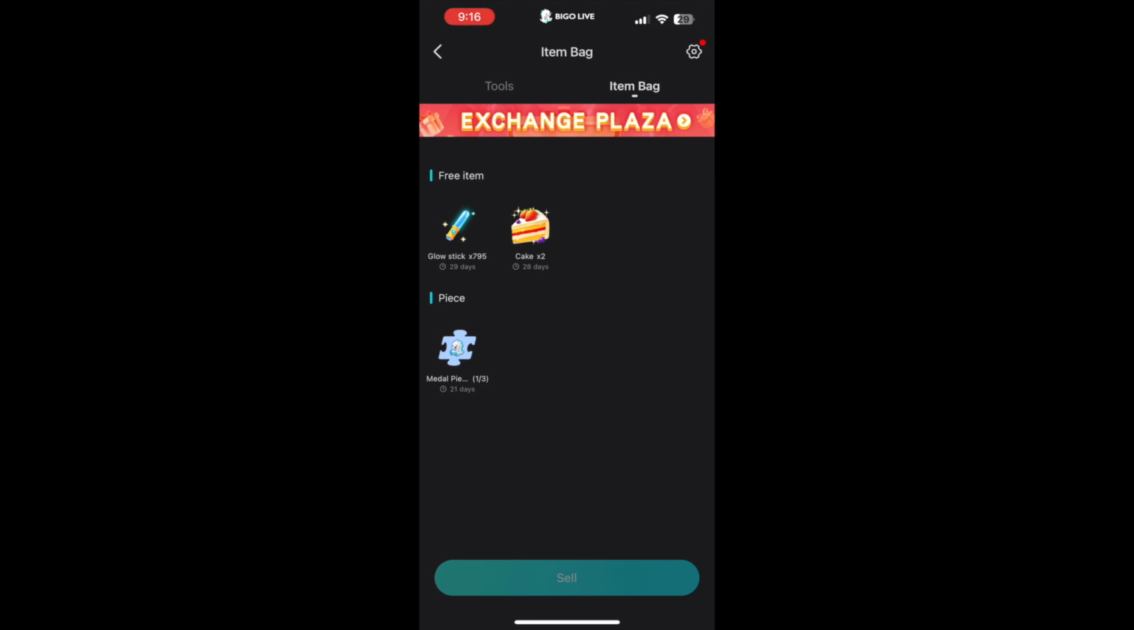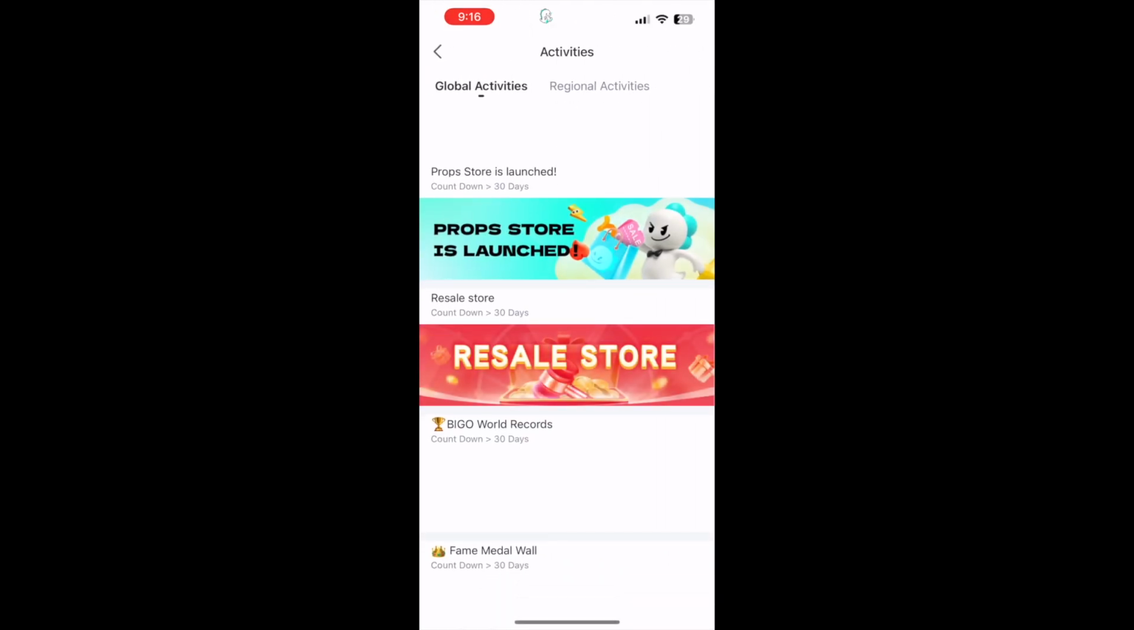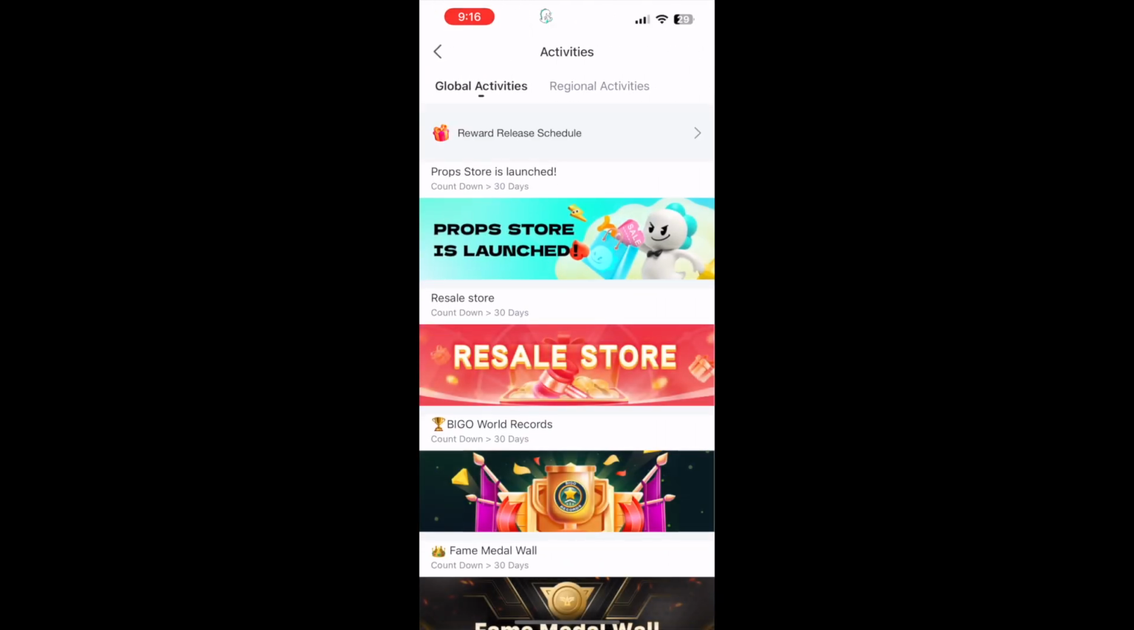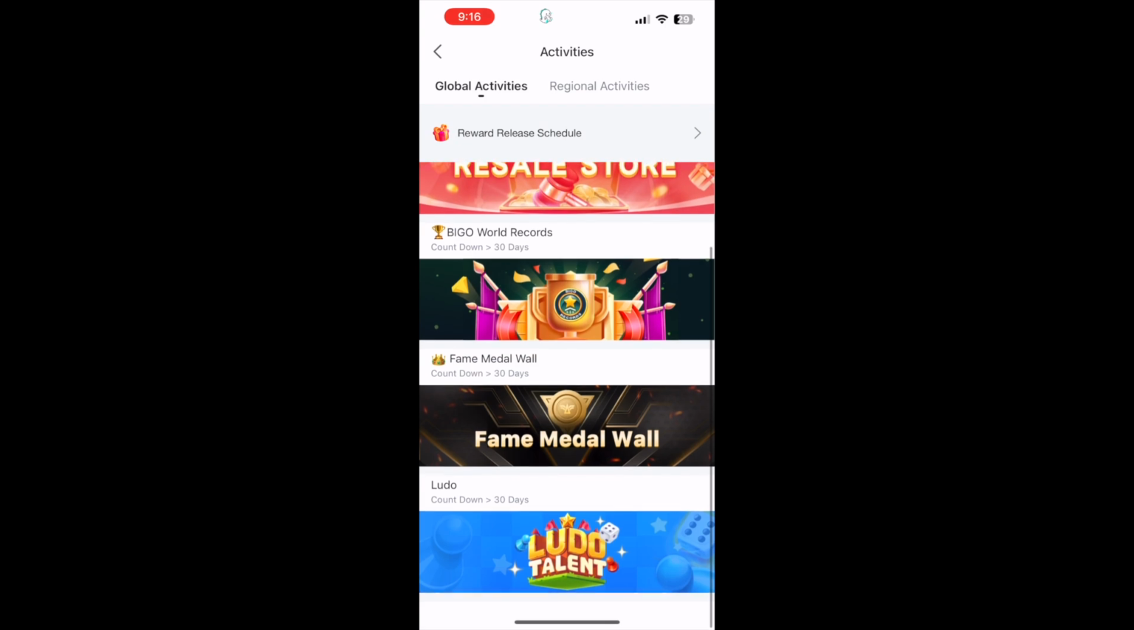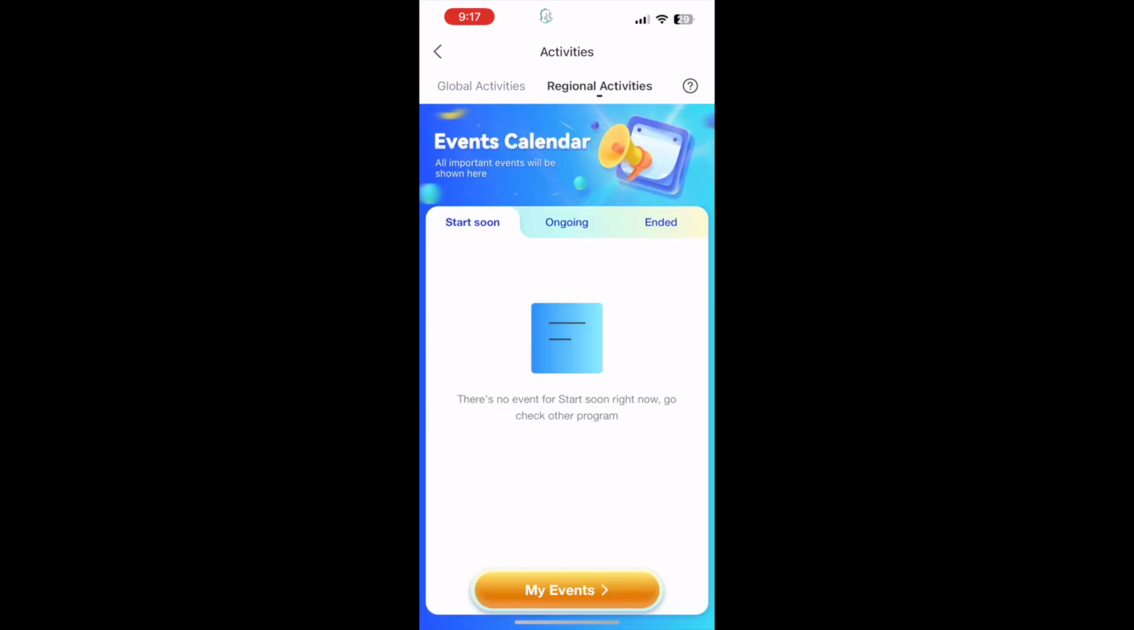Next, we're going to go to activities. You can just see what Bigo has out there, their wall of fame, or you can go to the regional activities. This only applies if you're a signed host or there's any type of events for non-host users.